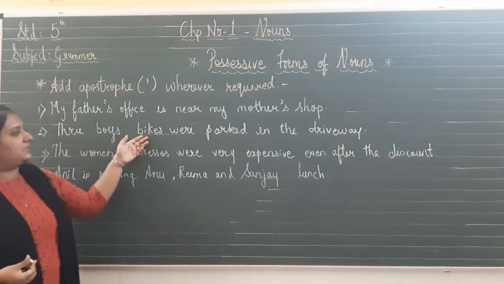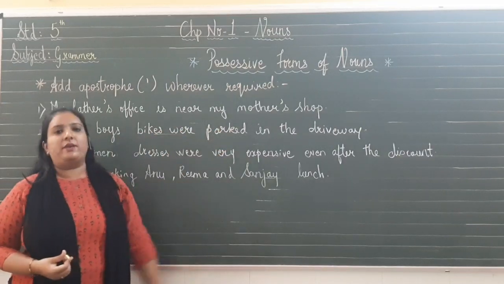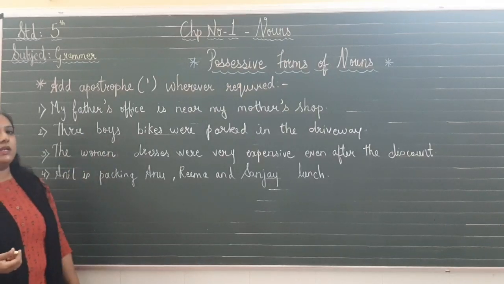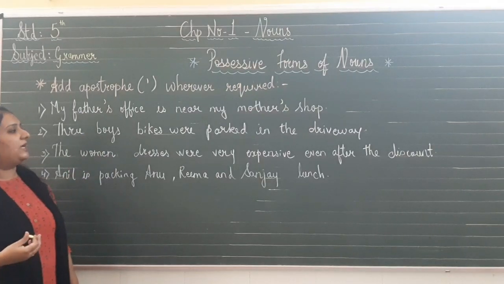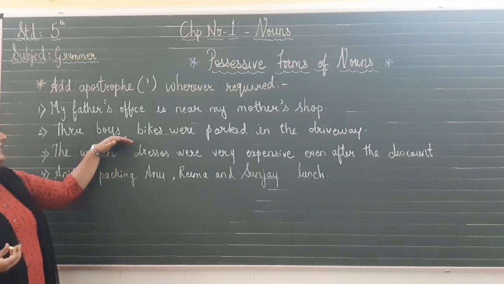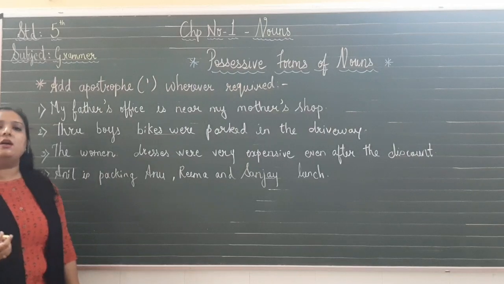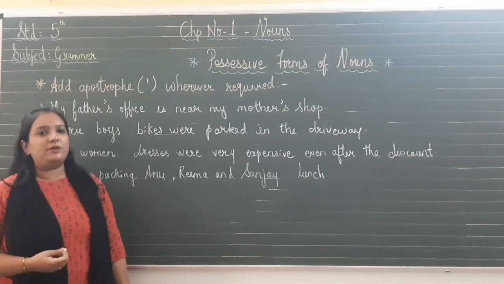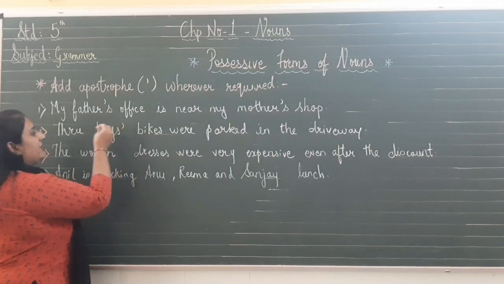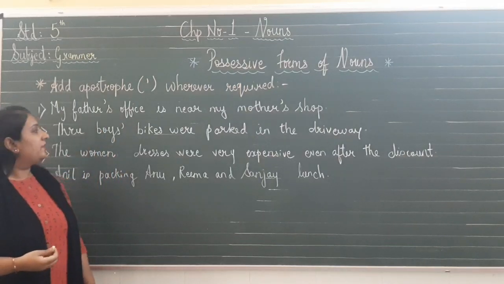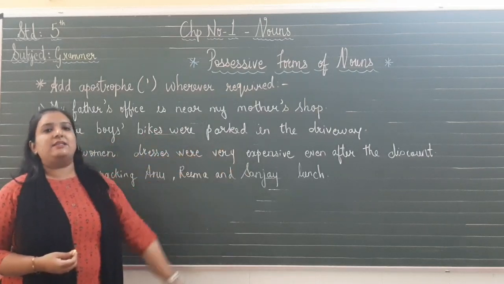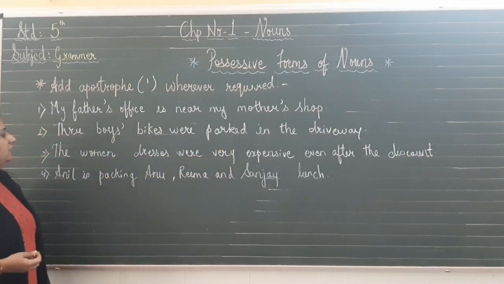3 boys' bikes were parked in the driveway. By looking at this sentence, I feel here the boys is a plural noun. And for the plural noun, here applies rule number 2. If the noun is plural, which is already ending in s, we just have to put the apostrophe. And where do we put the apostrophe? Yes, we put the apostrophe after the s to make it a possessive form. So here, 3 boys' bikes were parked in the driveway is the correct answer. Look at the third one.